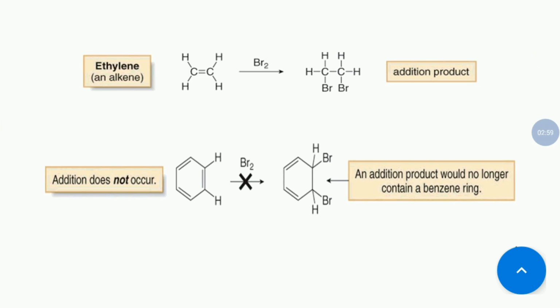After completing the addition reaction, you can find that benzene lost one of its double bonds. Here the double bond is there before the addition reaction. After addition reaction it lost its double bond.